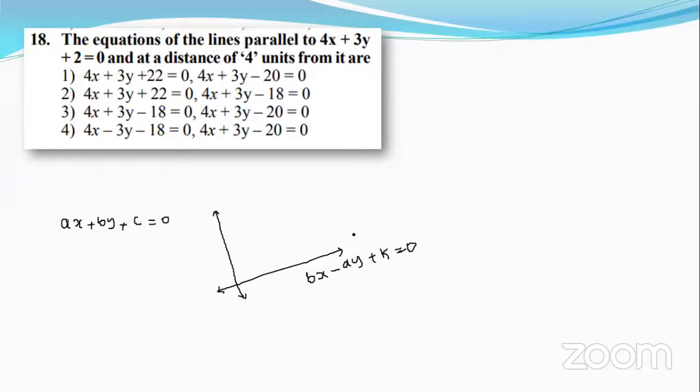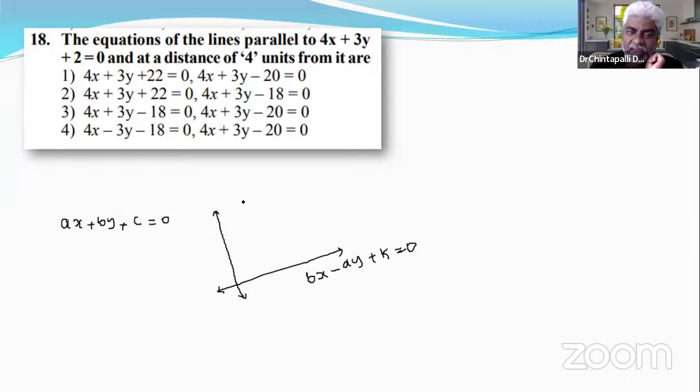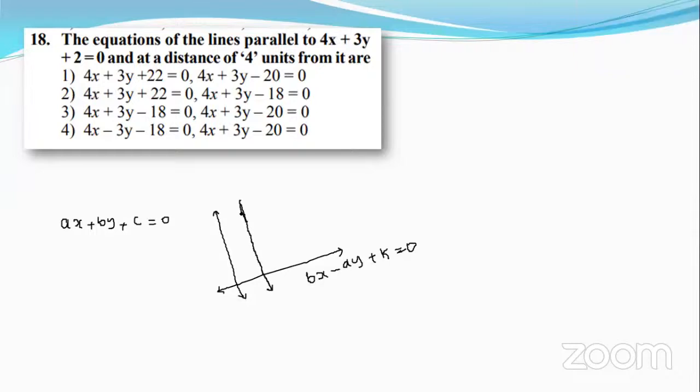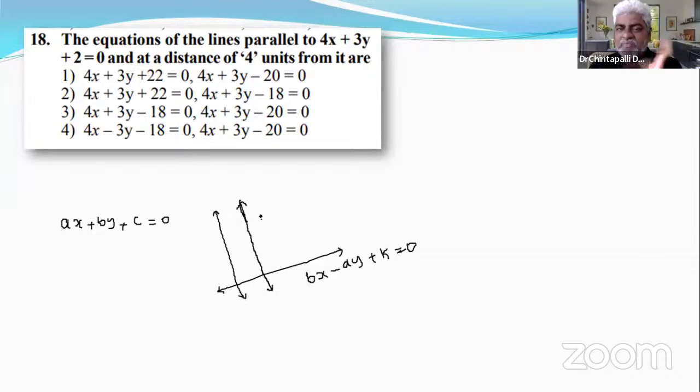If we want to take a parallel line to ax + by + c = 0, do you remember how? Same x term, same y term, different constant.